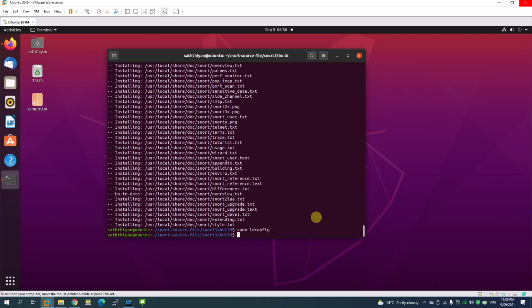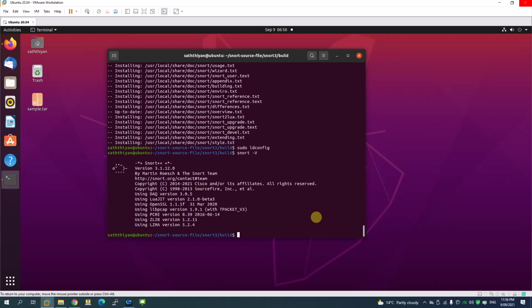Now, technically we have installed Snort version 3. That doesn't mean we have configured Snort. To confirm, let's use the command snort -v to confirm the version. The version we have got is Snort 3.1. So pretty much we have got the latest version ready. Let's go and start the Snort configuration.